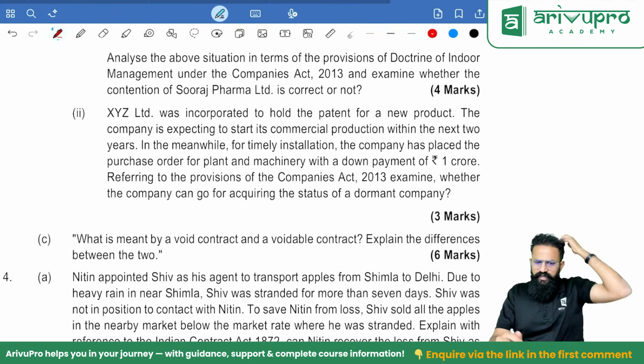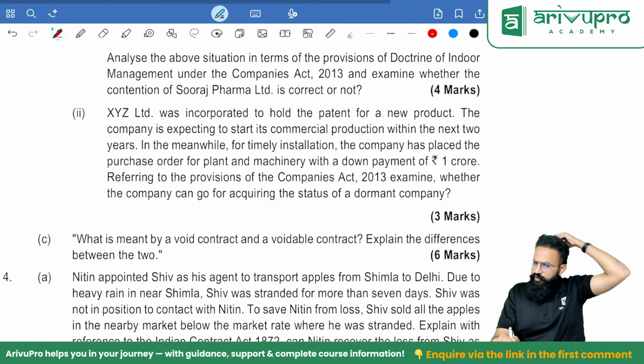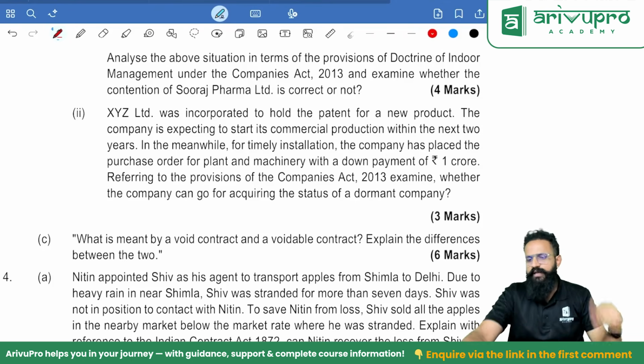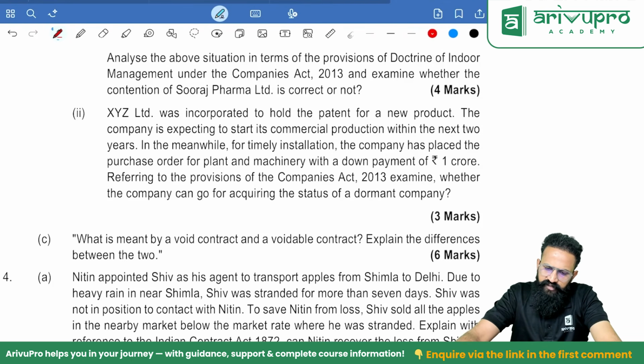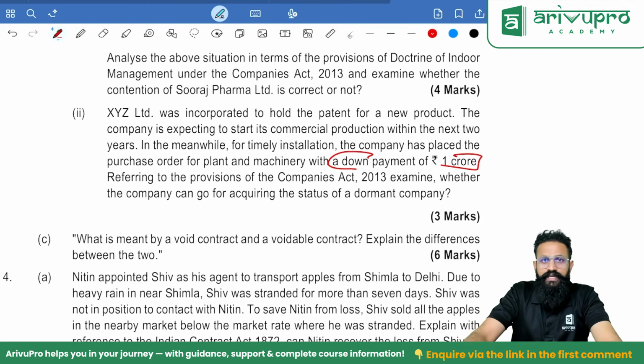Okay. XYZ was incorporated to hold the patent for a new product. Patent means dormant company. The company is expecting to start its commercial production within the next 2 years. In the meanwhile, for timely installation, the company has placed the purchase order for plant and machinery with a down payment of 1 crore. Possible, significant accounting transaction.